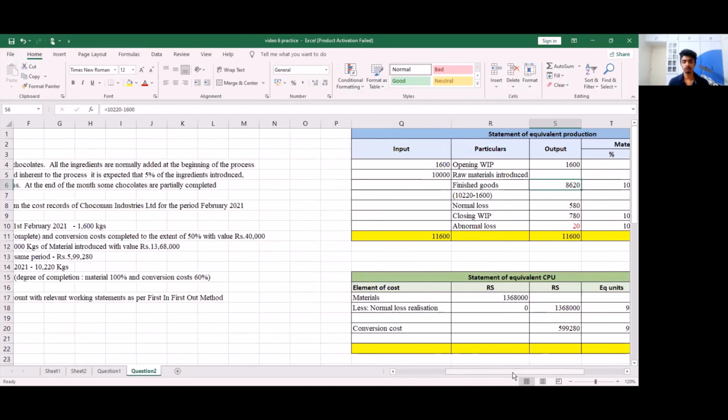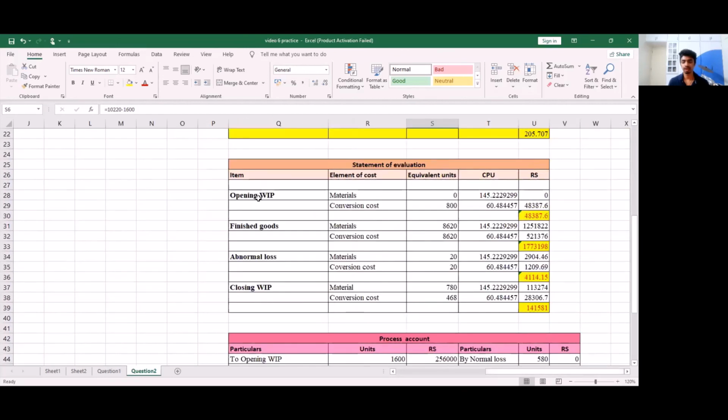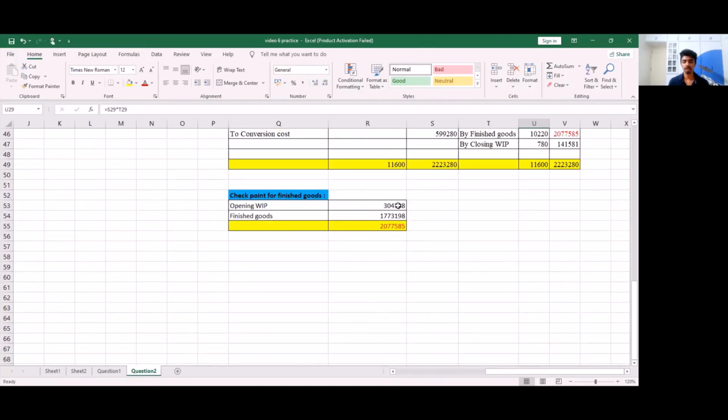And the remaining work was done this year, for which we have calculated the costs in our statement of evaluation. As materials were already completed, 0% or zero amount is spent this year, as 2,16,000 will be the final amount for material cost. As for conversion, last year we had spent 40,000 for 50% work, and this year we have spent 48,387 for the remaining 50% work. So our total work in progress expenses amount to